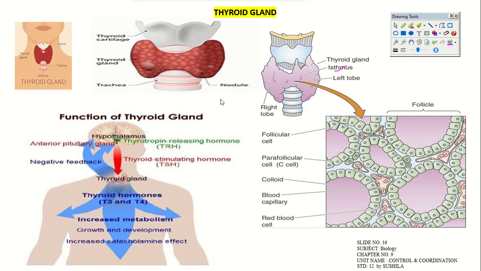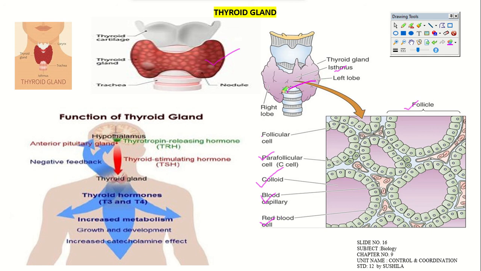And here a nodule is there on your screen, you can see the structure. This is the structure of the thyroid gland through which a nodule is coming out. Ultimately it also performs simultaneous action with the parathyroid hormone. Okay, don't get confused. First we'll see the structure of the cells present in the thyroid gland, that is follicular cells and parafollicular cells, also called the C cells, clear cells. Blood capillaries are there, red blood cells are there, right?